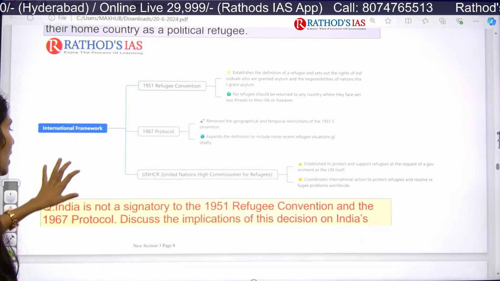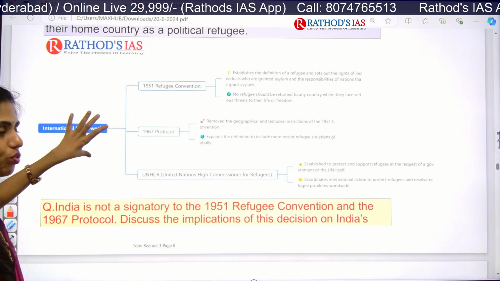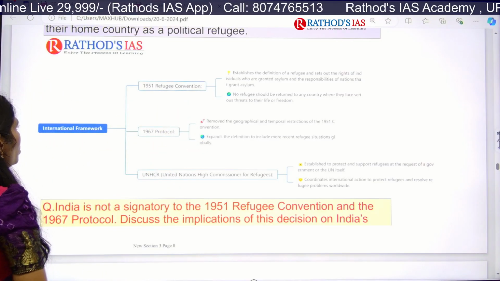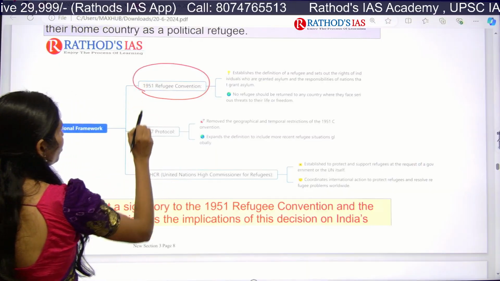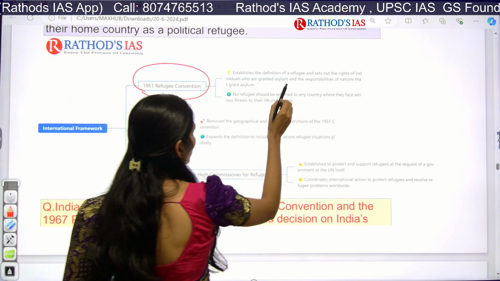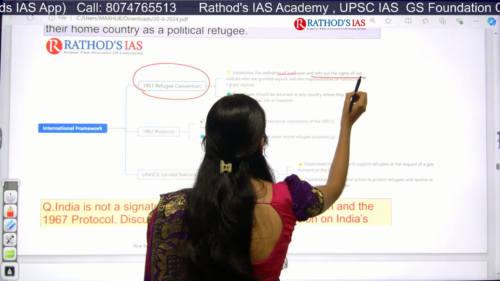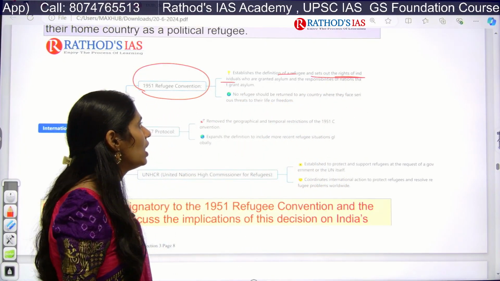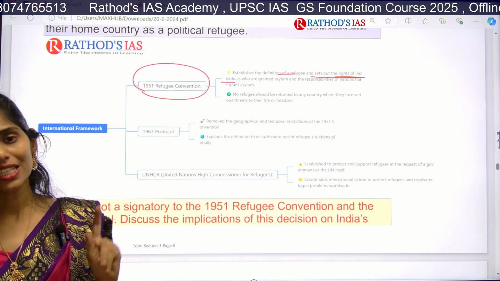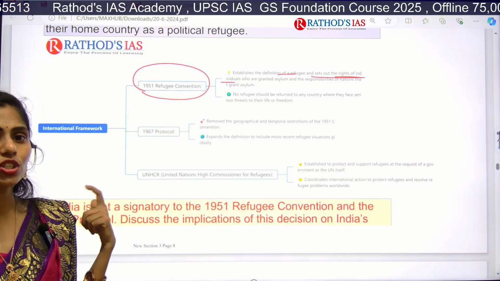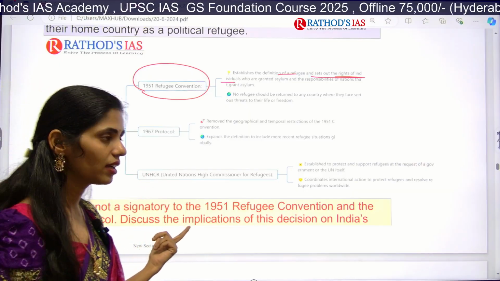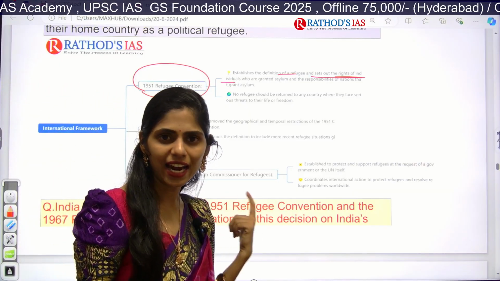Okay, so you have to focus on the international frameworks we have. We have three things. The first one is the 1951 Refugee Convention. It gives the definition of a refugee, sets out the rights of individuals and who can be granted asylum. It also says that no refugee should be sent back to a country where they face a serious threat. But India has not signed anything, right?